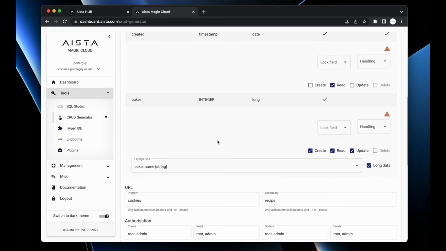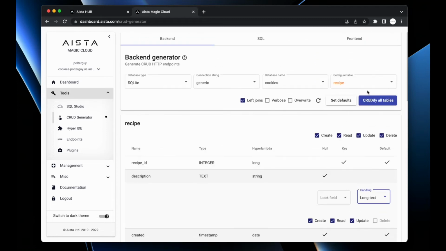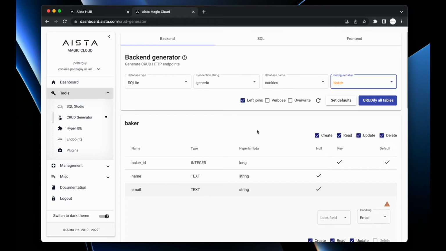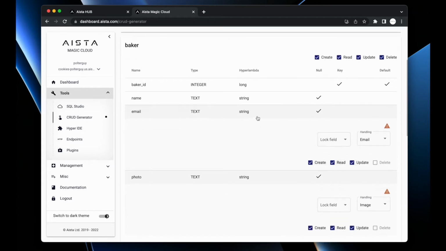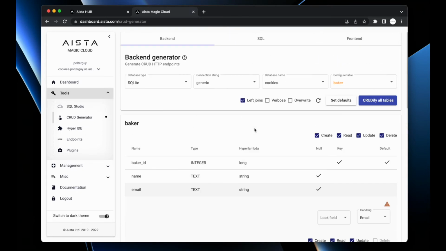And it does a lot of intelligent guesses for me. If I go to the baker field here, you will see it does some guessing for my email field here. It assumes I want to handle this field as an email field. And it also assumes I want to handle the photo field as if it was an image. And these are good guesstimates for me.